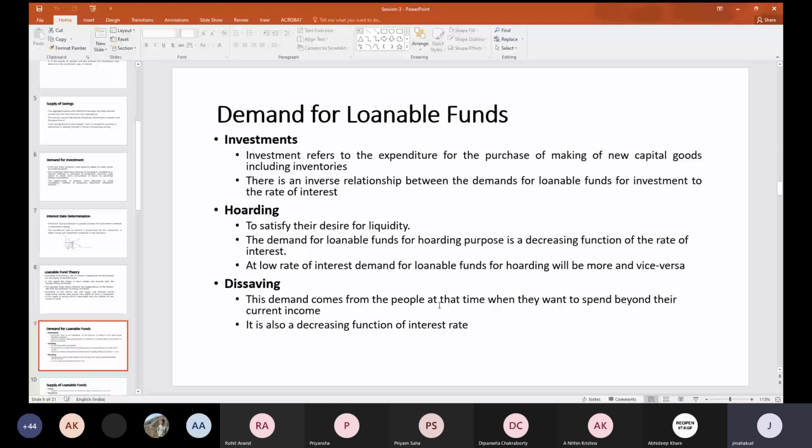If we are keeping more cash with us, then we don't want to invest it in the market. That also has an impact on the total demand for loans. If the interest rate is increasing, people will hoard more. People will always try to keep more money instead of utilizing it for a certain purpose, so the demand for loans will be declining. Then we have dis-saving. That is another concept. What is dis-saving? Generally, the demand comes from people at the time when they want to spend beyond their current income.